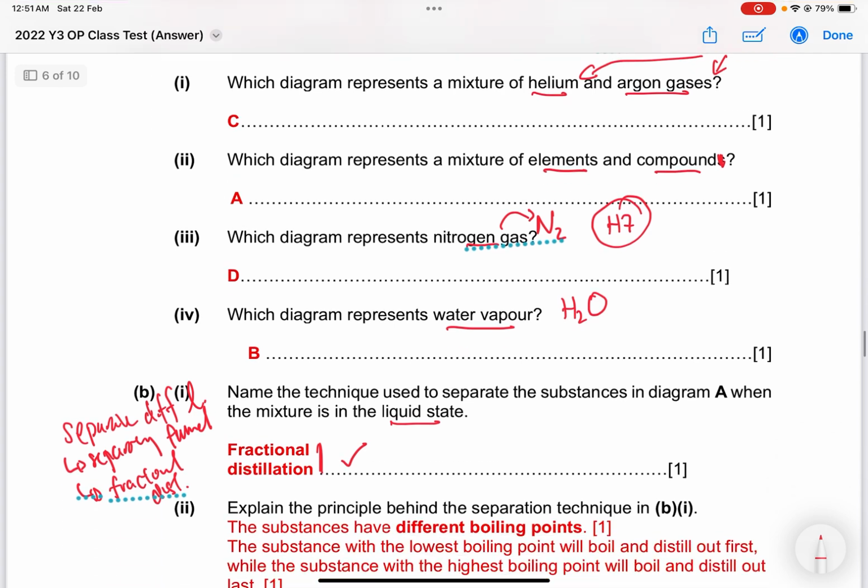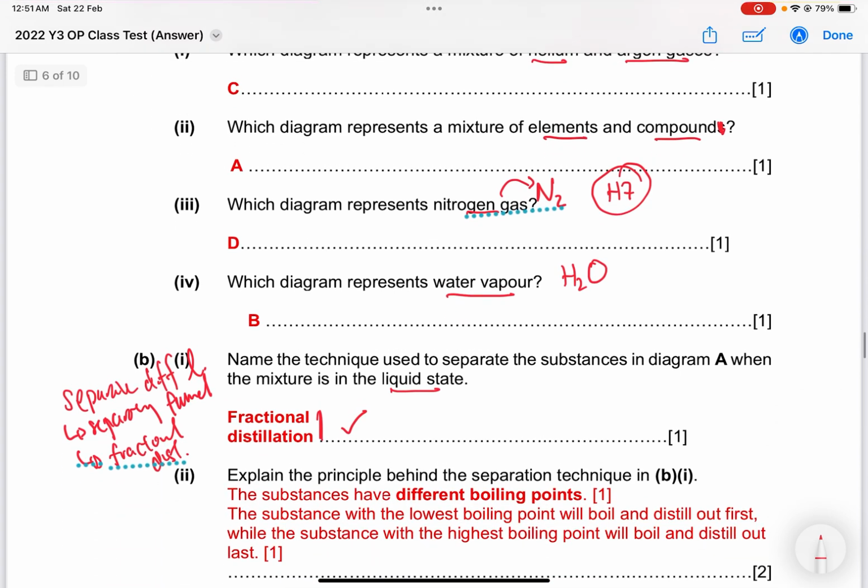Next, explain the principle behind the separation technique in B part 1. For distillation to work, or fractional distillation to be more precise, the substances must have different boiling points. So that's the first point over here. Then what's the point of them having different boiling points? The lowest boiling point will boil and distill out first, while the highest boiling point will boil and distill out last.